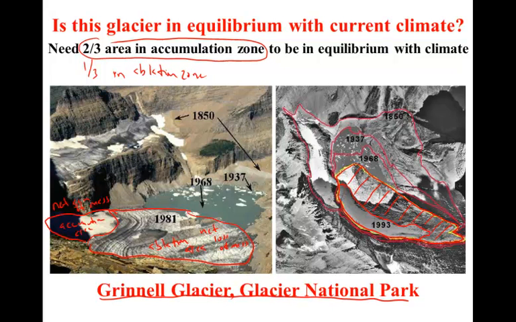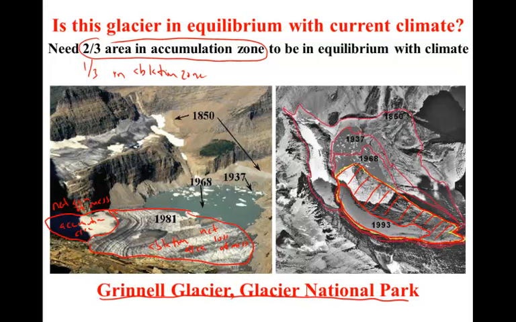What would you estimate is the approximate fraction of this glacier surface area that is in the accumulation zone in 1993? Is it 2/3? Well, clearly not. A half? No, not that much either. It's more like 1/3 or even 1/4, telling us that this glacier is not stable.